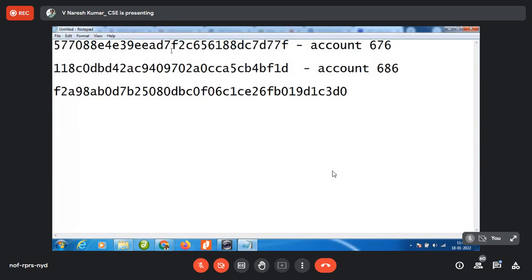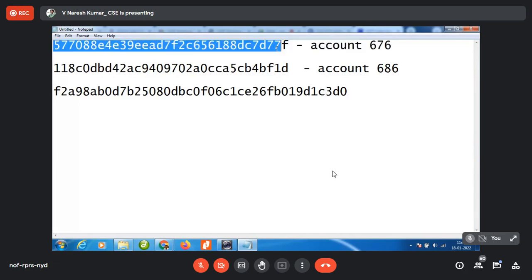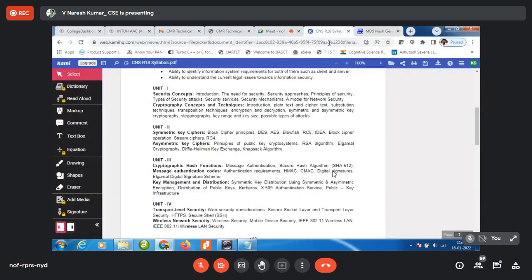Because when the receiver receives it, along with the message I am going to send this particular digest also. Upon receiving, the receiver is going to compare with this digest. If both the digests are the same, then it is going to be accepted. Otherwise, it is going to be rejected. So this is what exactly you are going to study over here, algorithms for integrity and all.